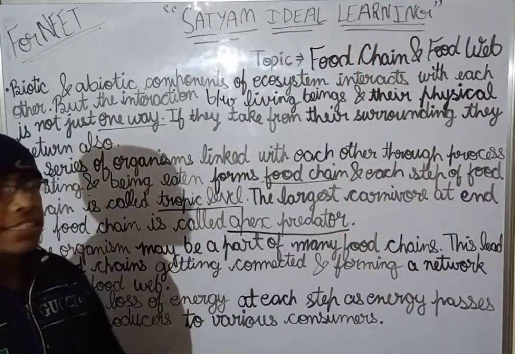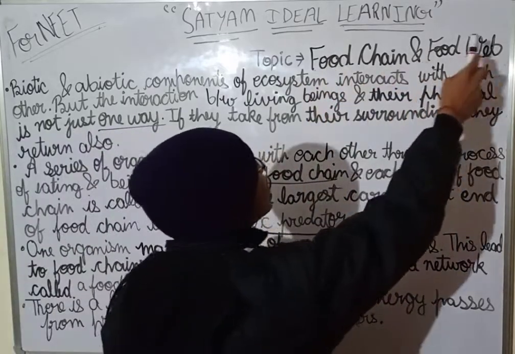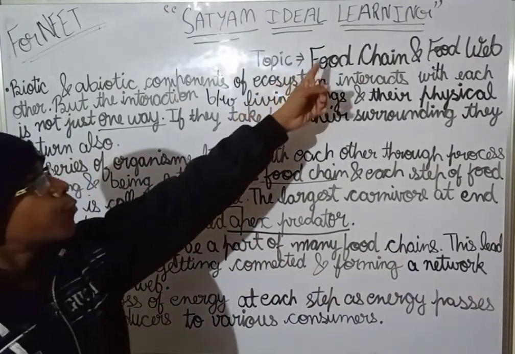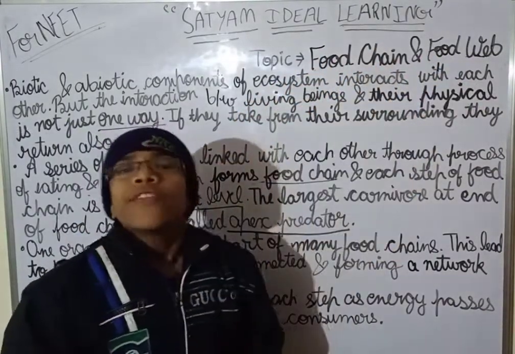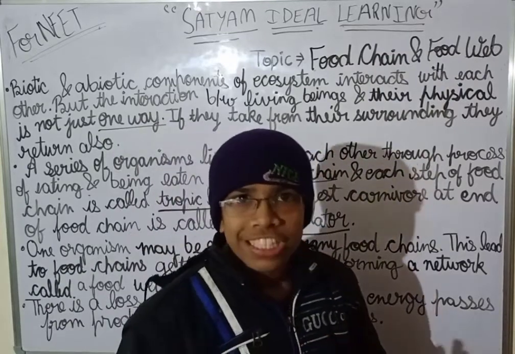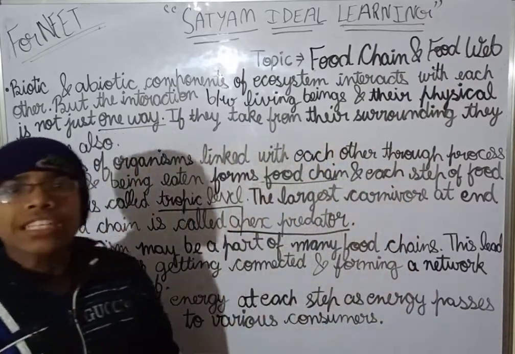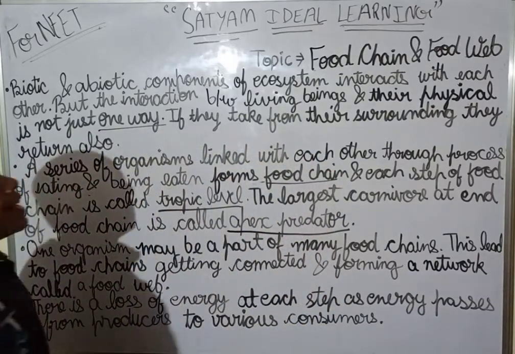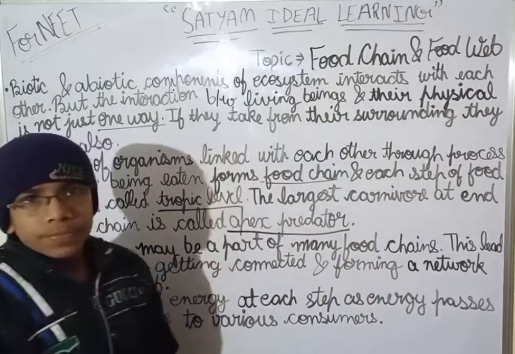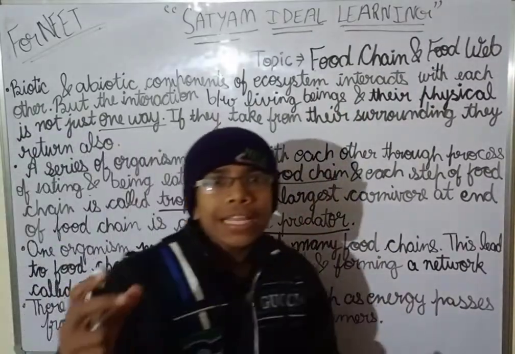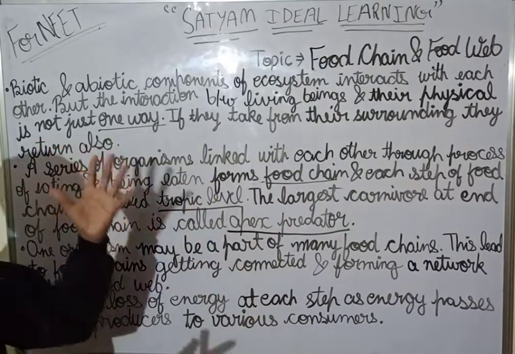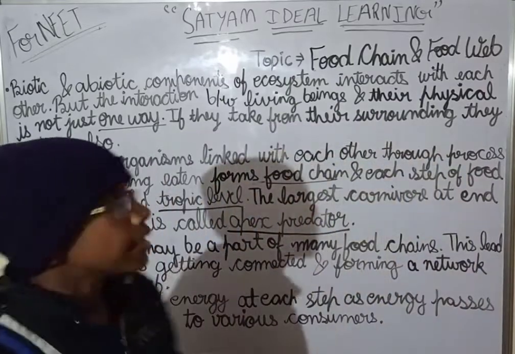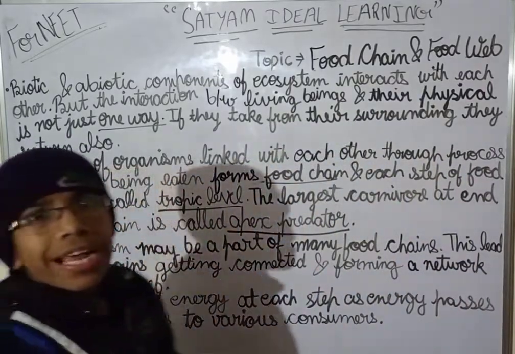Today we will be discussing food chain and food web. We have already discussed the abiotic component and the biotic component of the ecosystem in detail. Today we will be discussing these two topics and the interaction between the biotic and abiotic components. First, let's discuss the interaction.